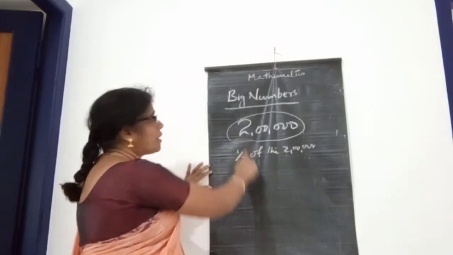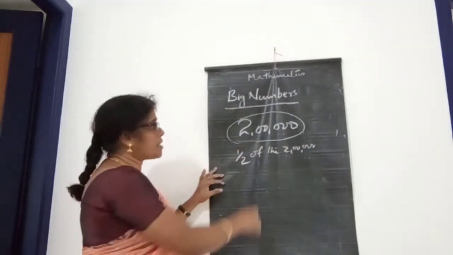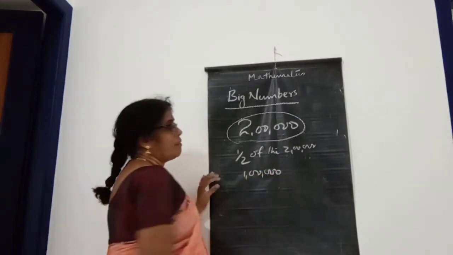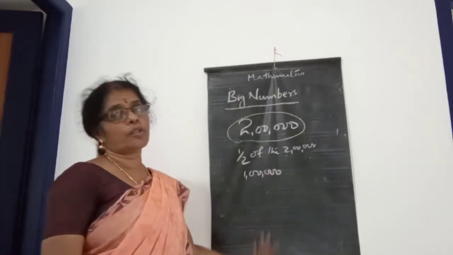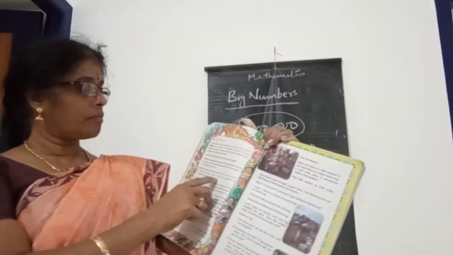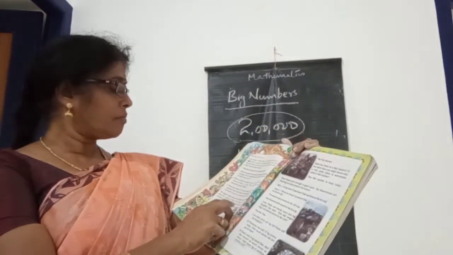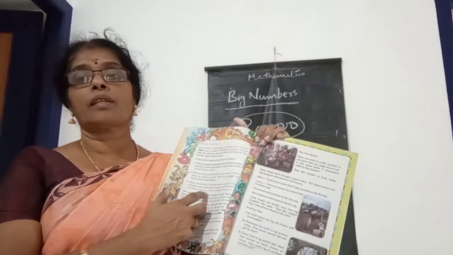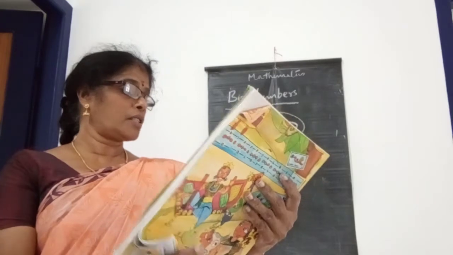So 2 lakh, half of the 2 lakh means 1 lakh. Then 1 lakh boats are with motor and 1 lakh boats are without motor. So you can write it here, 1 lakh, 100,000. Okay. Then next one.